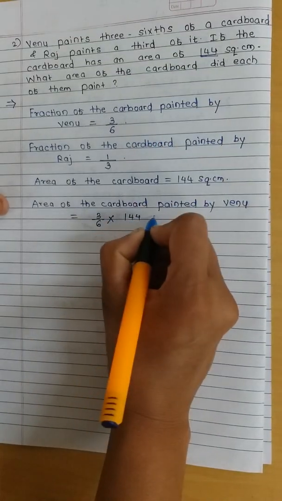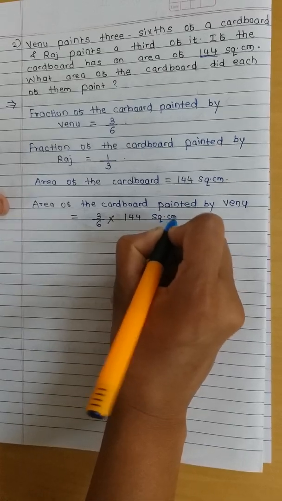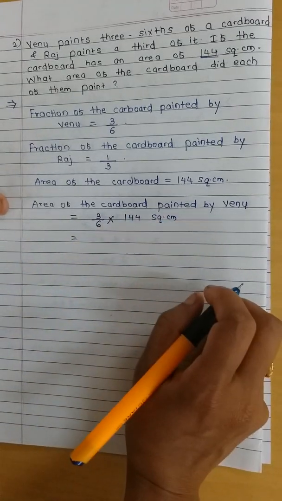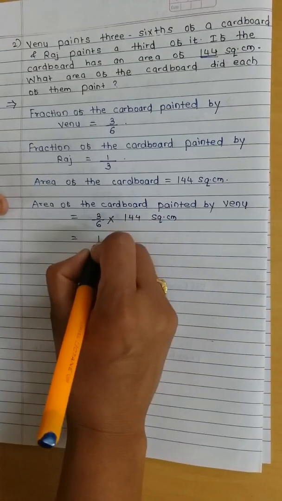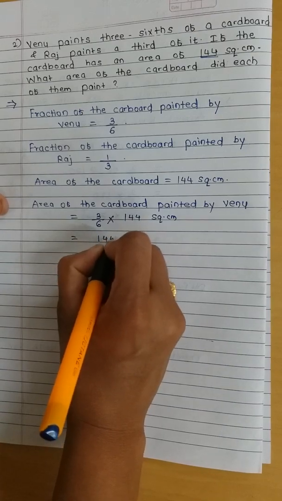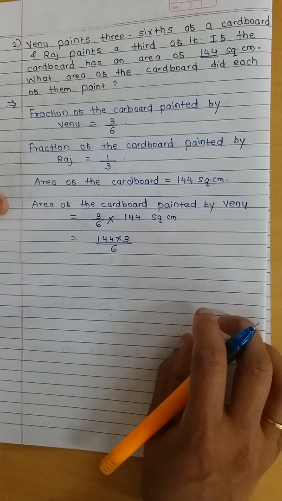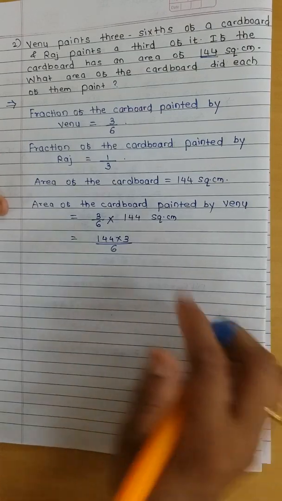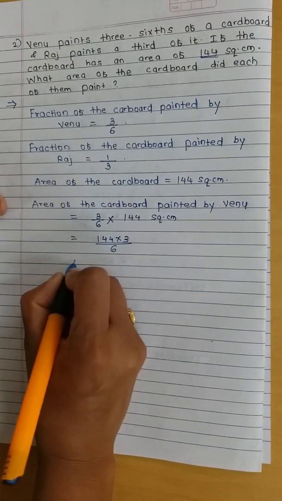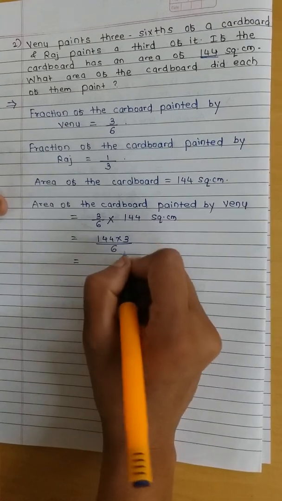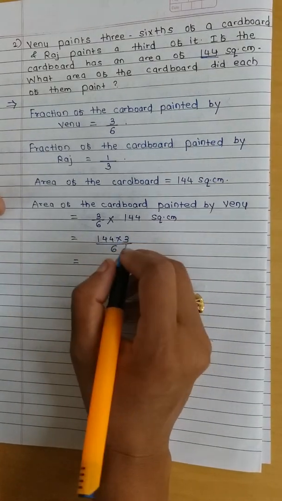So 144 square centimeter. So now you can do the multiplication and division, right? So we will do 144 multiply by 3 divided by 6 square centimeter. So now tell me, you can do first multiplication, then division.